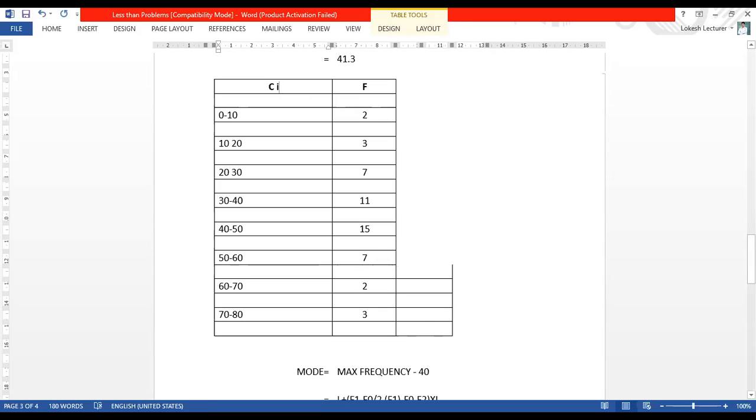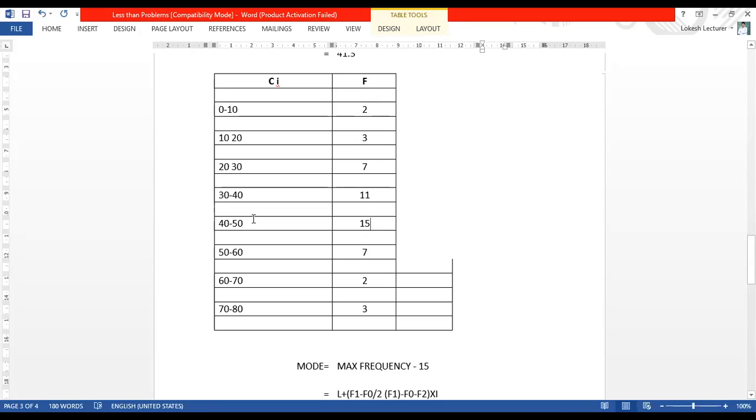Based on this, we are going to find out the mode. Maximum frequency, what is that? Here you can take it, maximum frequency is 15. That 15 you can take. Then let us move to the formula. This is C. When it is 15, the lower limit is 40. This is F1. This is F0. This is F2.